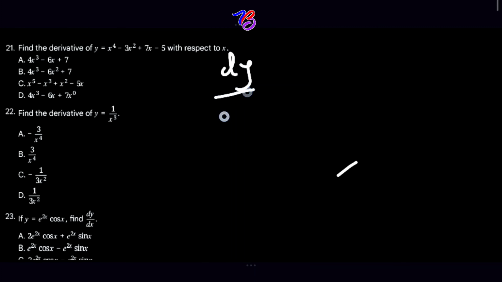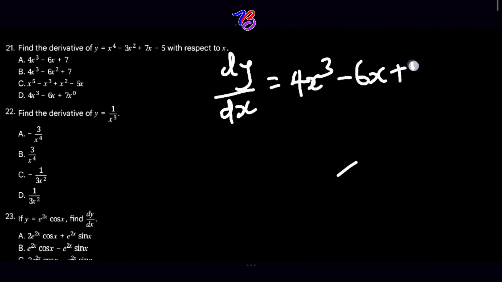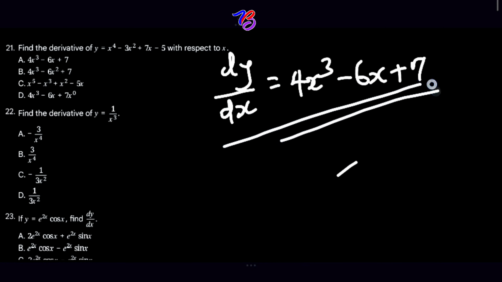Dy over dx is equal to what we got, which was 4x raised by 3 minus 6x plus 7. Okay, and this gives us our final answer. So if you check the equation, you see that A is absolutely correct.